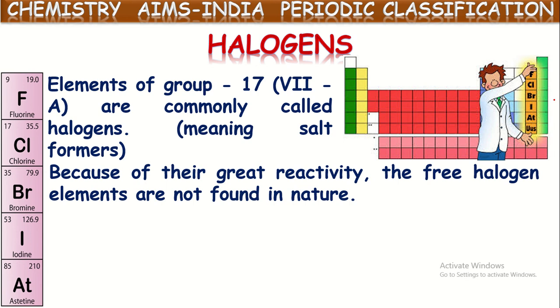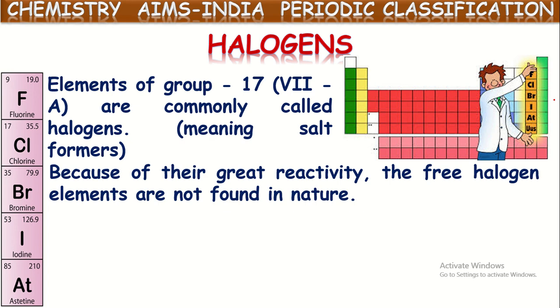Yes, these elements of the 17th group are highly reactive. If they are highly reactive, they won't be available in nature in the free state. They will always be available in the combined state only.